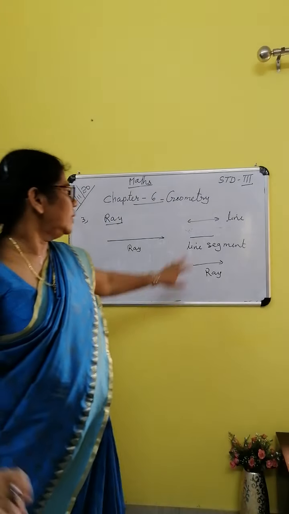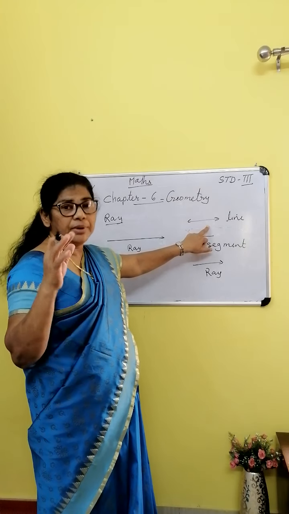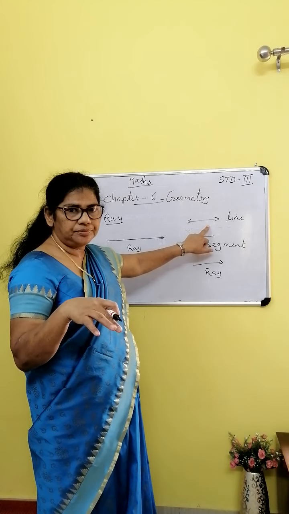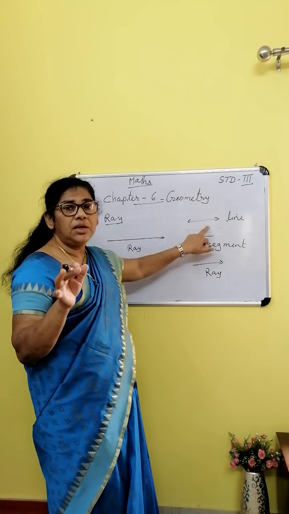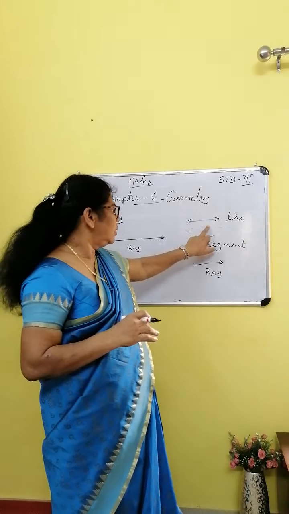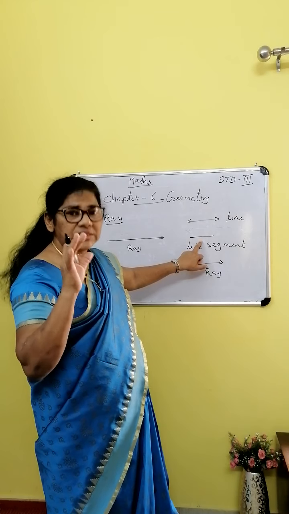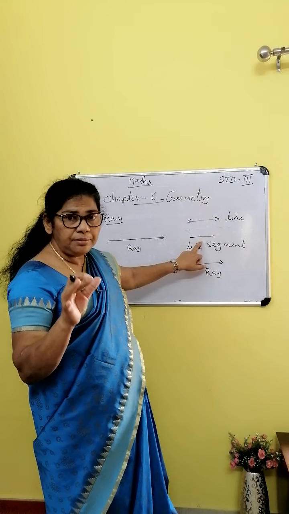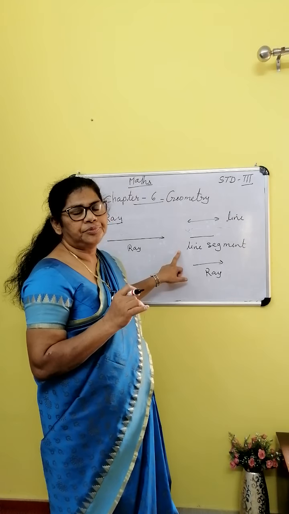A line has no definite length, it cannot be measured, because it has no end point. A line segment has end points. It has definite length. It can be measured. Understood? Only a line segment can be measured.